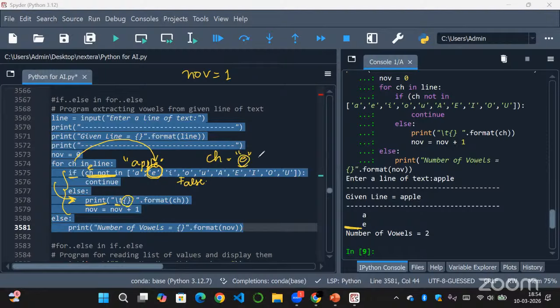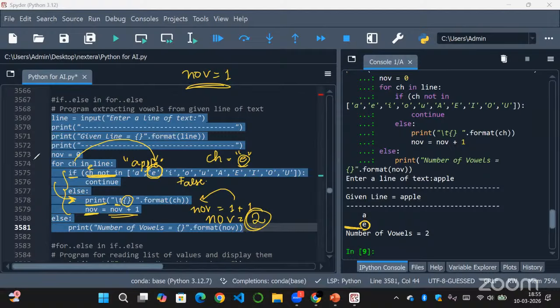So CH value is E, right? So it will print E. So that way it will print the vowel and then we are incrementing the NOV. As E is a vowel, we will increment the NOV, that is the number of vowels variable. Now we still have NOV equal to 1, right? So 1 plus 1 will be assigned to NOV. So NOV is updated by incrementing. So NOV will now be equal to 2, right? After A and E, it will become 2.